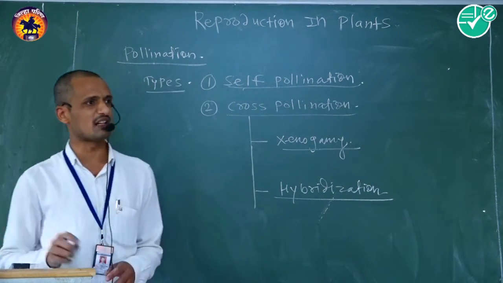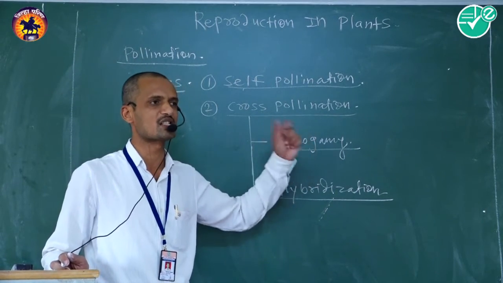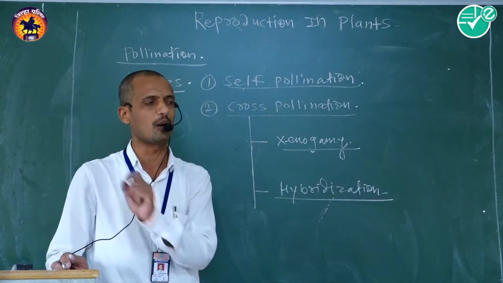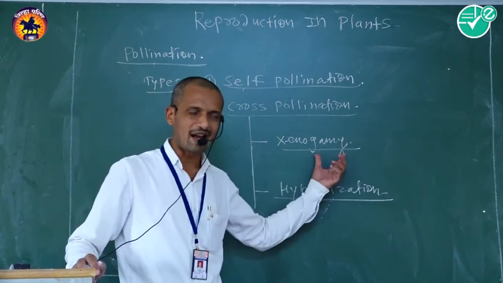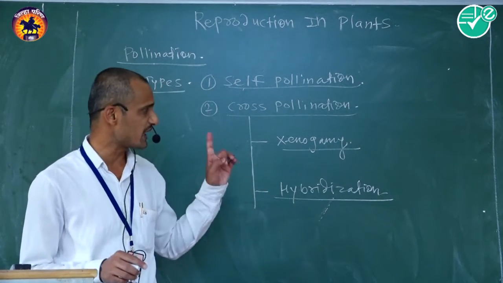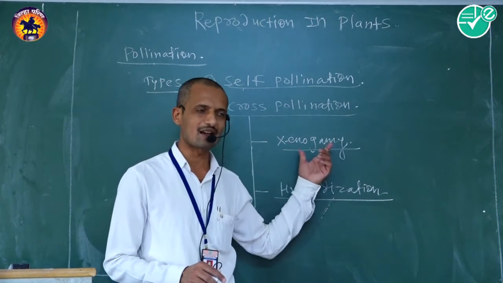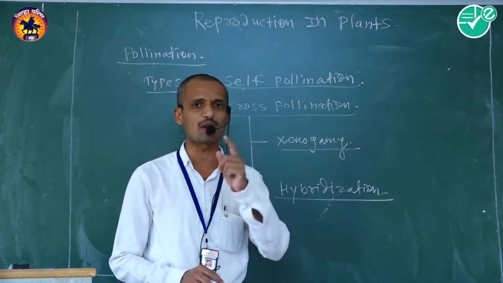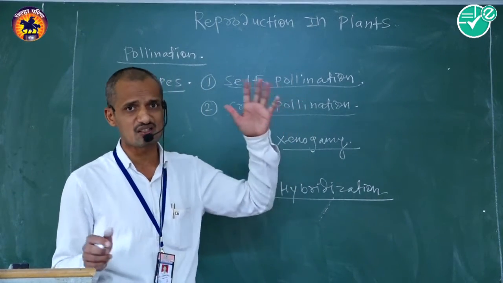Xenogamous type of pollination means transfer of pollen grain from anther to the respective stigma of two different flowers located on two different plant bodies of the same species. This kind of pollination is commonly called xenogamous pollination, and the phenomenon is known as xenogamy.